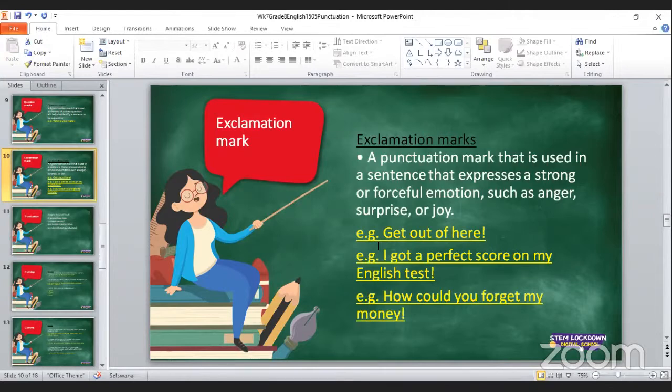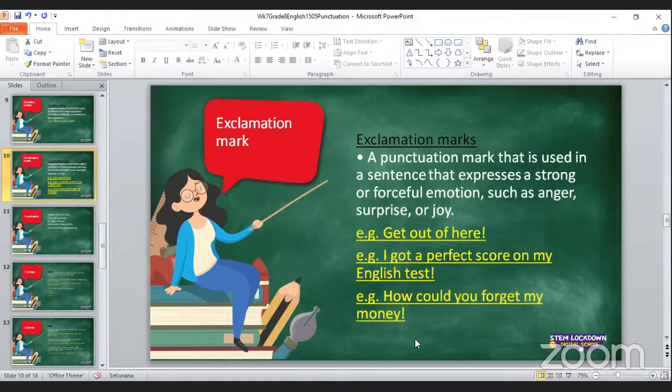Another example is, I got a perfect score on my English test. Well, what will be the emotion when you say that? You will be happy, right? You will be having joy that, wow, I got a perfect score on my English test. I'm so happy. So you put an exclamation mark there to show the strong emotion of joy because of your performance on that English test.